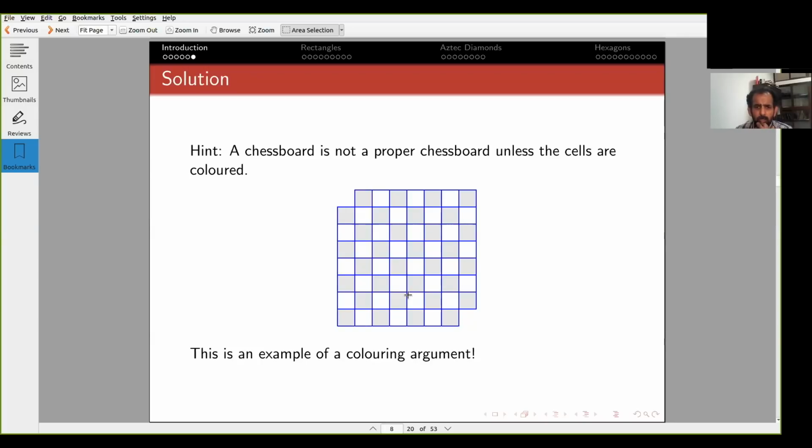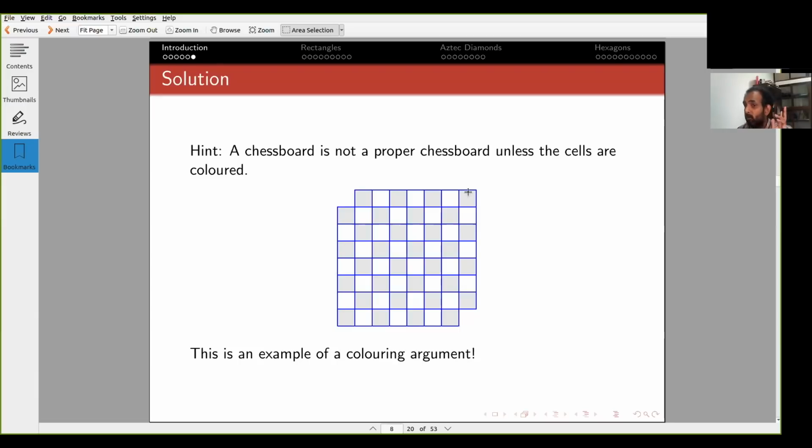On the other hand, notice that this counting problem would become very hard if I removed not 2 diagonal cells but 2 adjacent corners. I removed this one and this one.